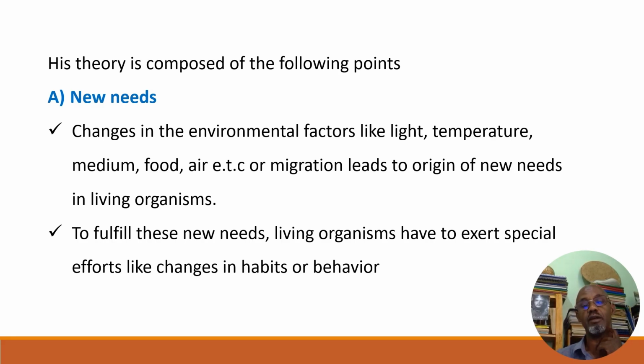Anyway, let's see what it is composed of. There are some points that make his work significant. His theory is composed of the following points. There are 4 points included in the theory of Lamarckism.